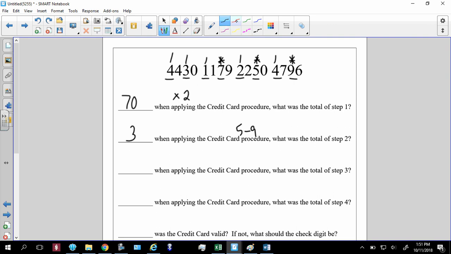Now I'm going to add all the other ones that I skipped. That 4 in red. That 0. That 1. That 9. That 2. That 0. That 7. That 6. Add it all up. I get a grand total of 29. So 70 plus 3 plus 29 gives me 102. Was this credit card valid? No, it was not. What should the check digit be?